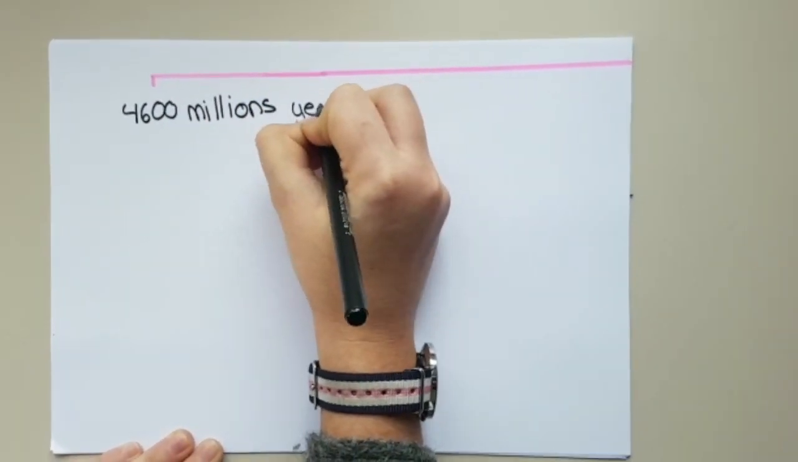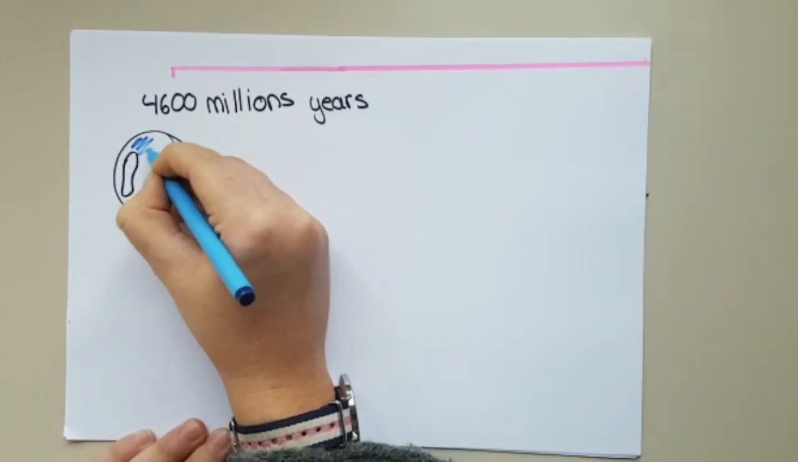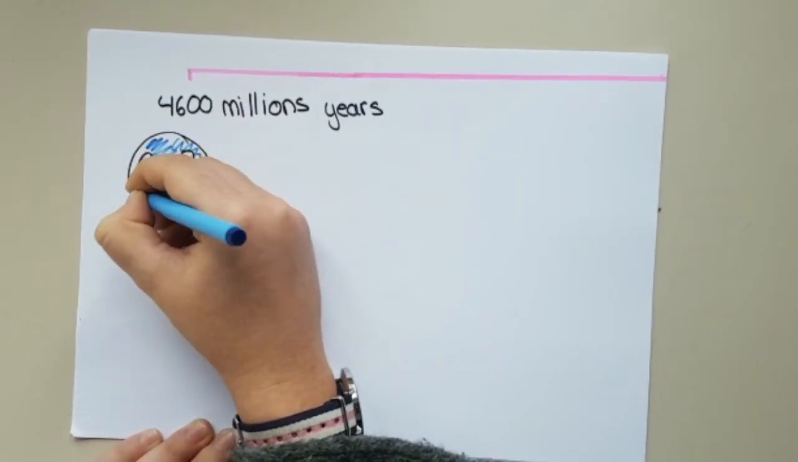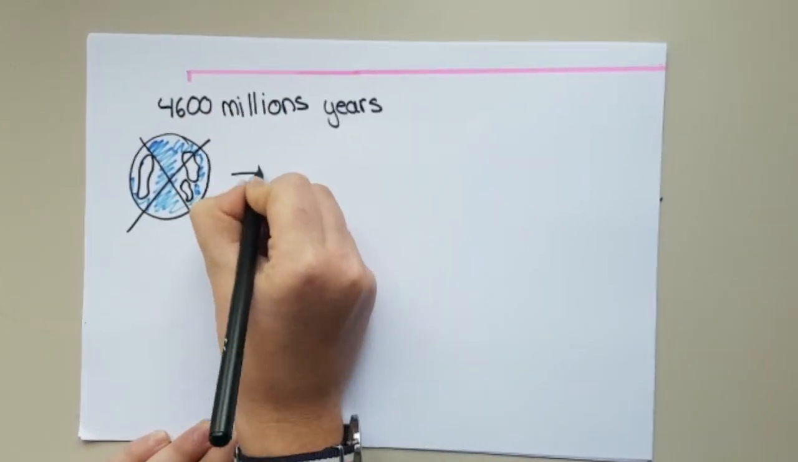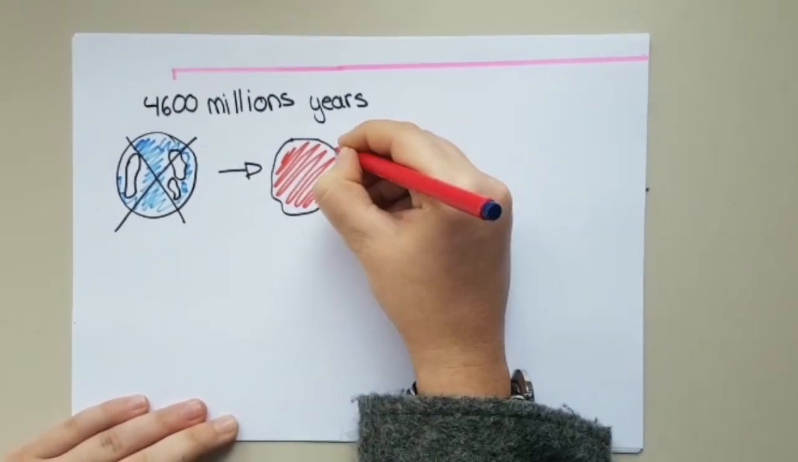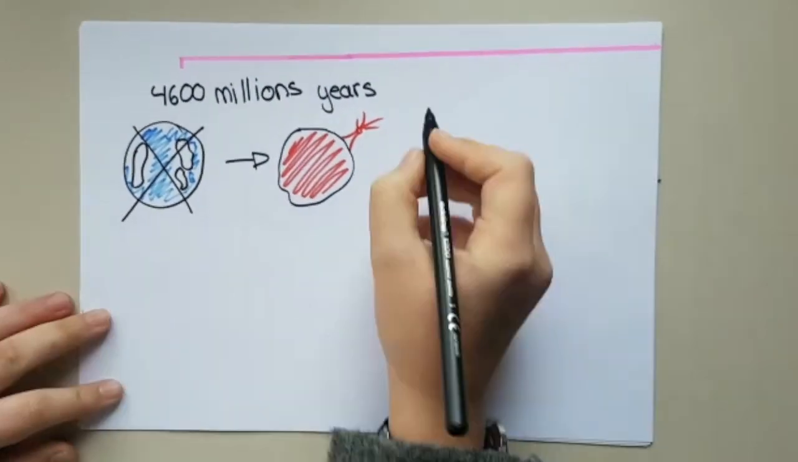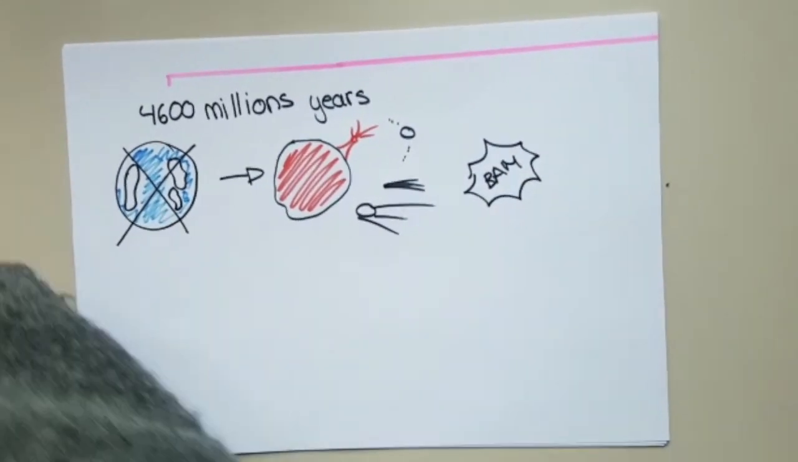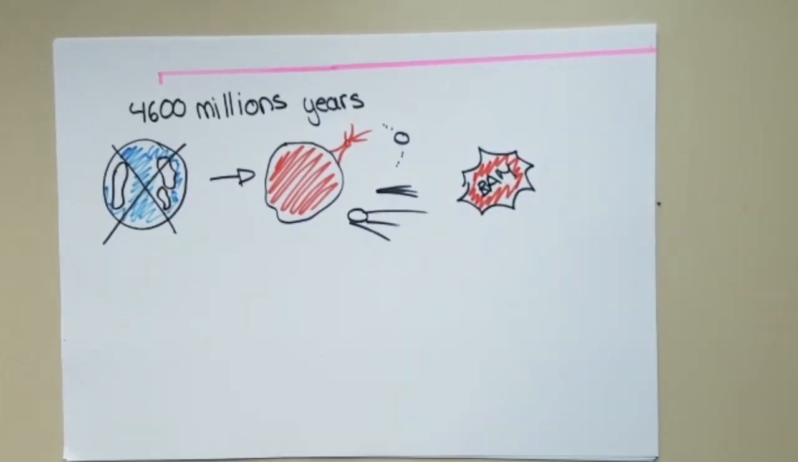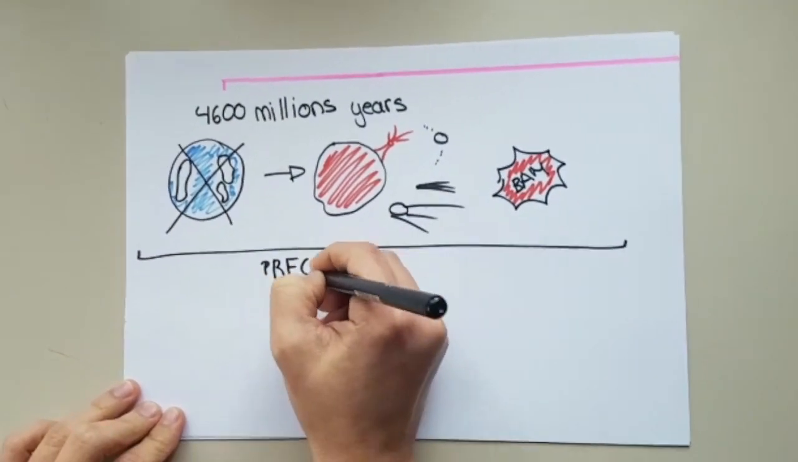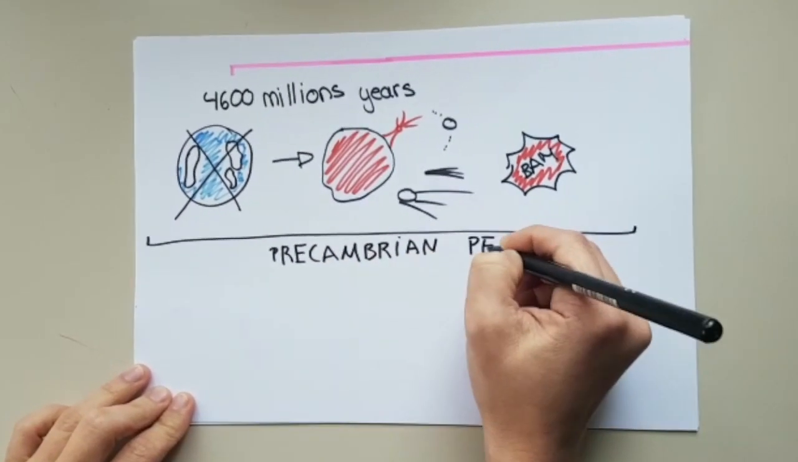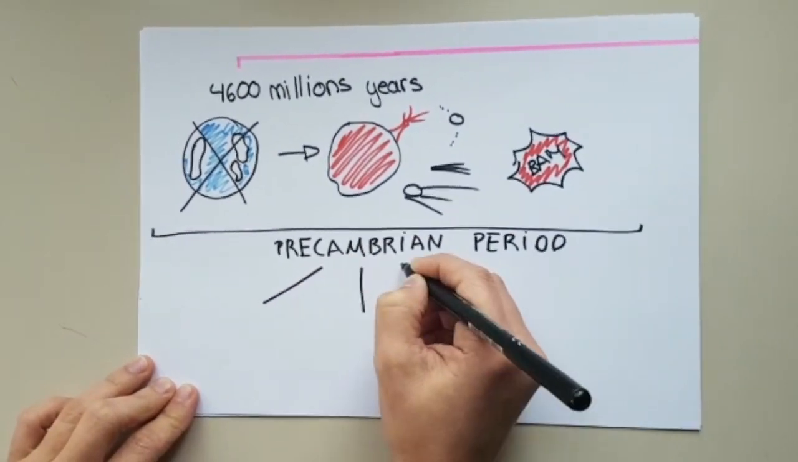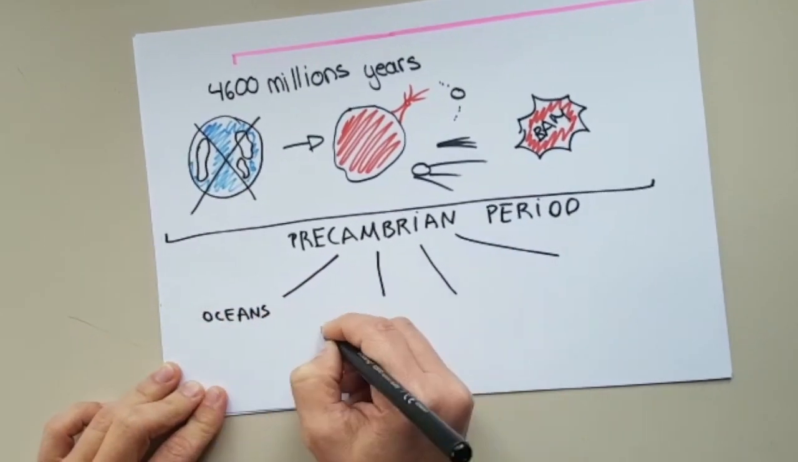4,600 million years ago, the Earth was created. But it wasn't like we know it nowadays. It was a ball of gas and fire with lots of volcanoes, and almost at the same time the Moon was also created. There were a lot of comets and meteorites which impacted with the Earth. This occurred during the Precambrian period.